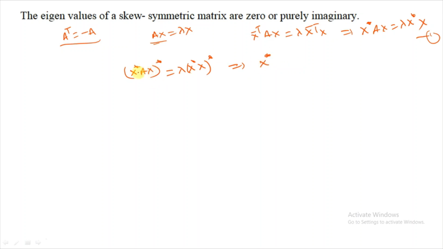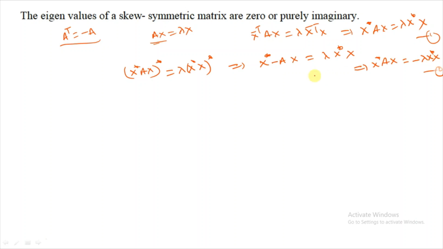A star is A conjugate transpose, that means we get minus A here. As A is real, the conjugate is the same. That means we will get x star A star x, that is A x equal to lambda x. The same way you can write x star A x equal to minus lambda x star x.